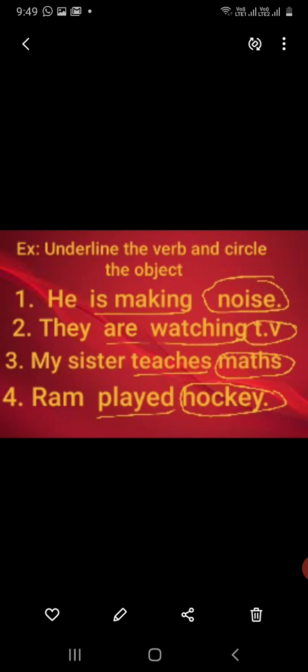Now what is an object? Object is a word which answers the question what. He is making what? Noise. They are watching what? TV. My sister teaches what? Maths. Ram played what? Hockey. तो आपने ये देख लिया है वर्ब के बाद में जो वर्ड होता है, यदि वो क्वेश्चन का आंसर व्हाट का होता है, सो दैट इज कॉल्ड एज एन ऑब्जेक्ट.